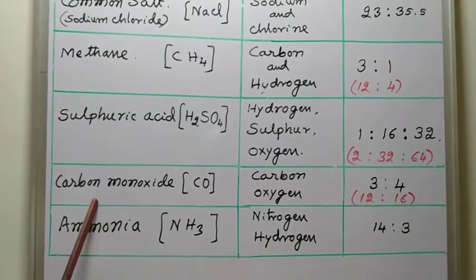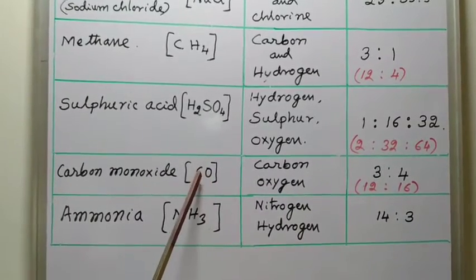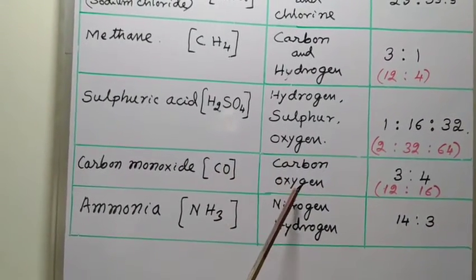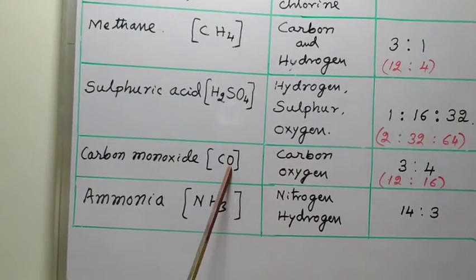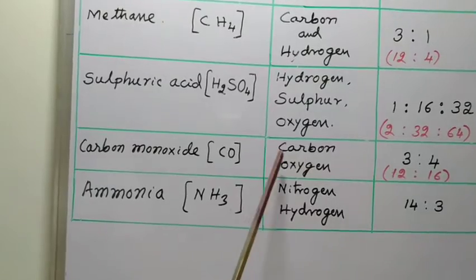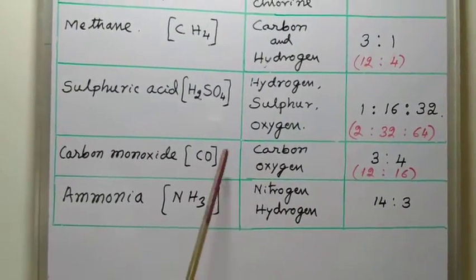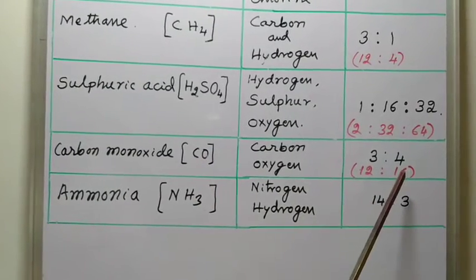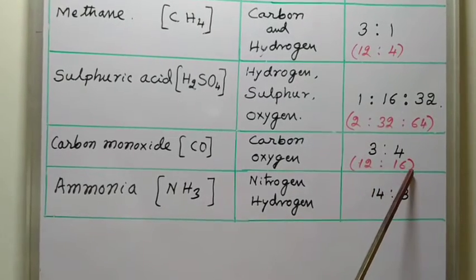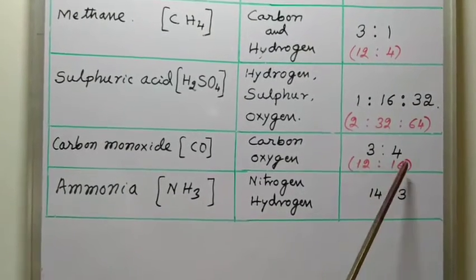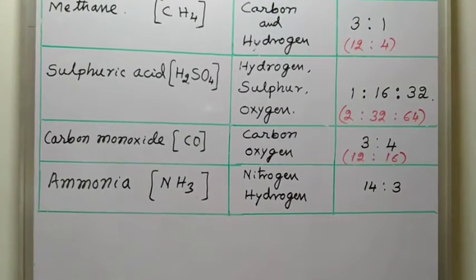Next come to carbon monoxide. Formula CO. C means carbon, O means oxygen. So 1 atom of carbon and 1 atom of oxygen combine to form carbon monoxide. Therefore, atomic mass of carbon is 12. Atomic mass of oxygen is 16. Therefore, the ratio is 12 is to 16. Simply divide both by 4. So 3 is to 4 ratio.